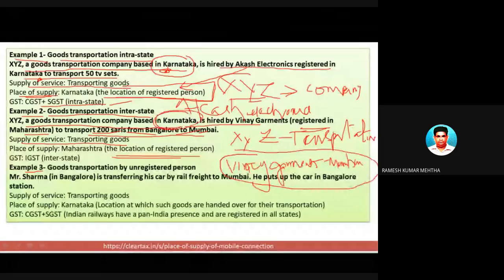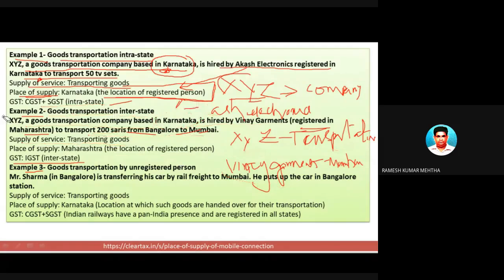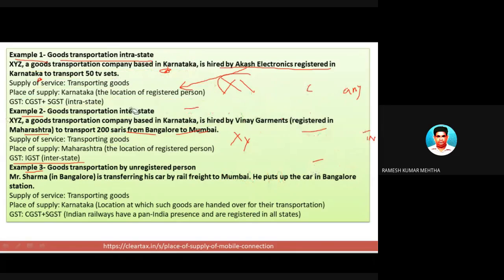So one person, the service provider, is in Karnataka, and the service receiver, that is the place of supply, is at Mumbai. So Karnataka and Maharashtra are two different states, and hence it is an example of interstate supply of services, and on this transaction IGST will be levied. So hope you are clear as far as this example is concerned.